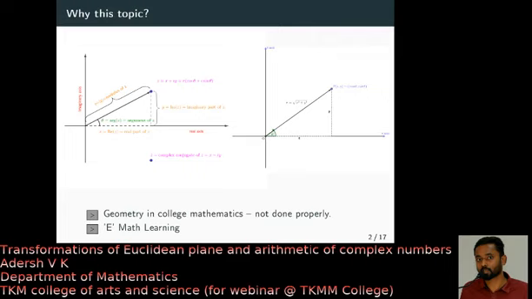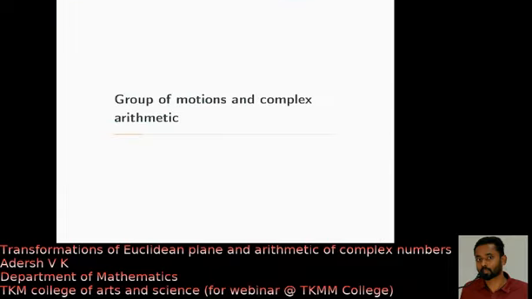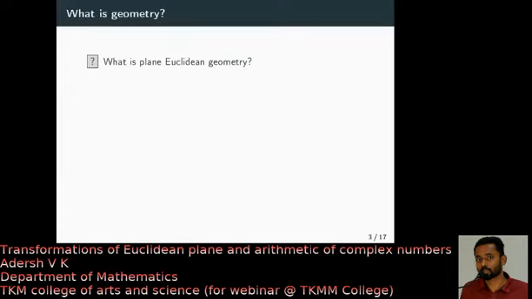So that is the third reason why I have chosen this topic, because geometry is a good choice, I feel. So my first section goes like this: group of motions and complex arithmetic. In between I will be using this presentation, and in between I will be showing some dynamics using GeoGebra. That is the way I am going to do this.